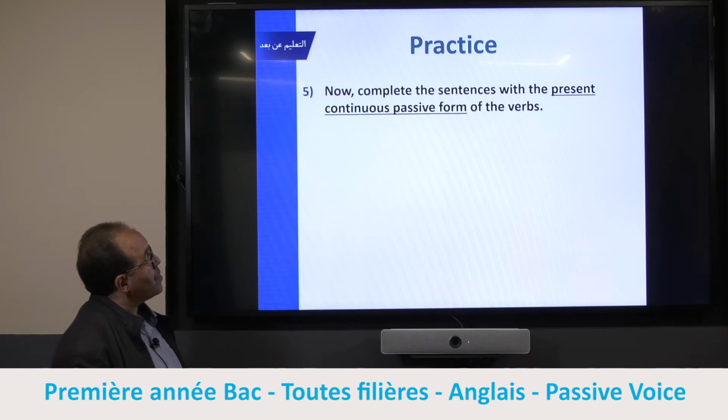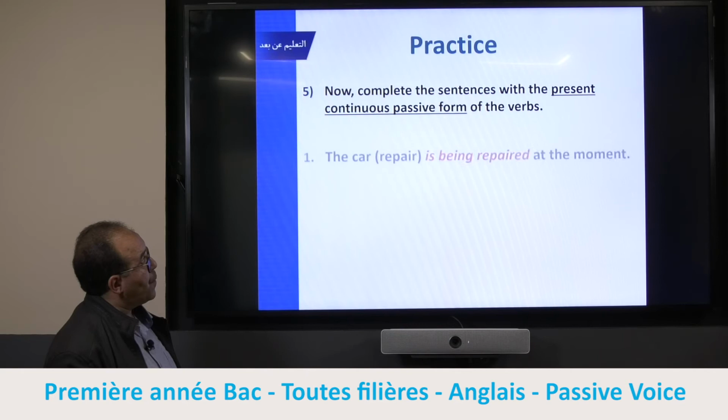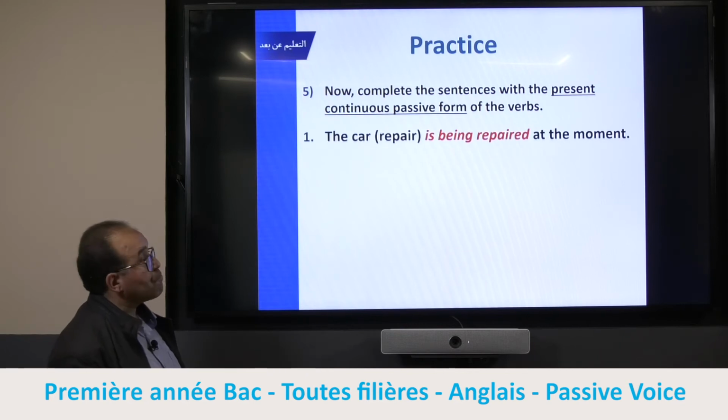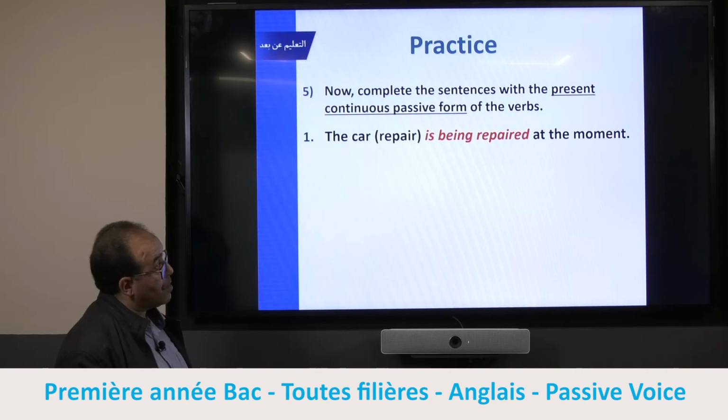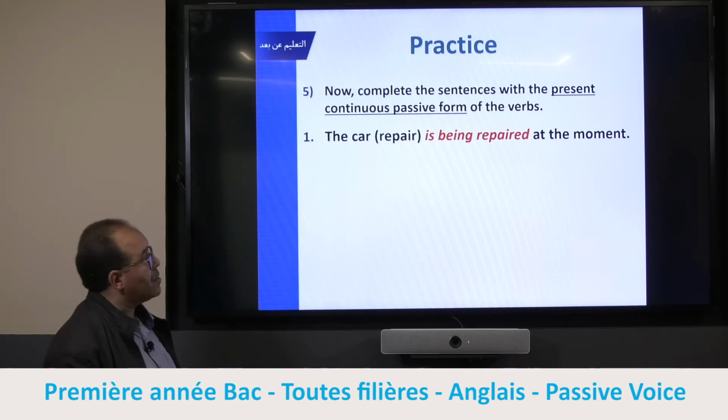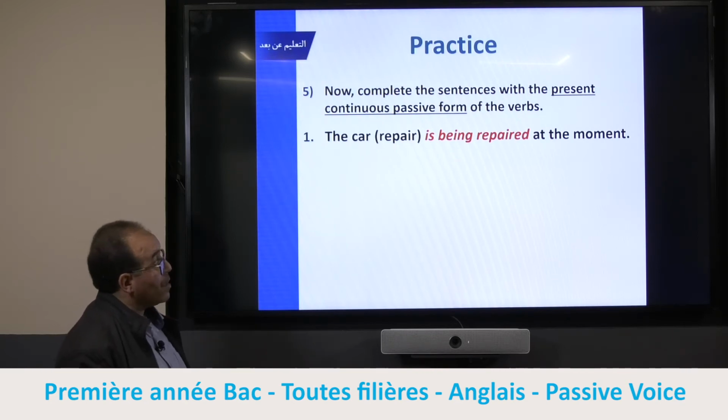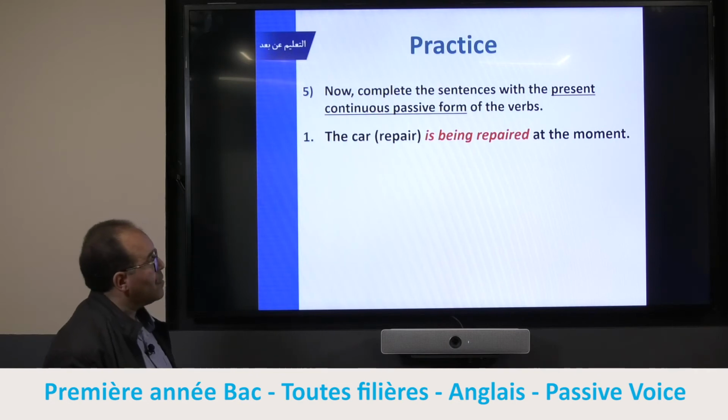So now the present continuous. As you see in the example, the car is being repaired at the moment. We are interested just in the action. That is, the car is being repaired, so we feel happy because we are going to travel, for example.